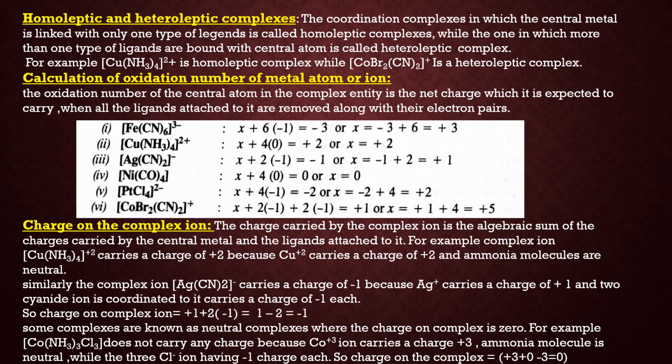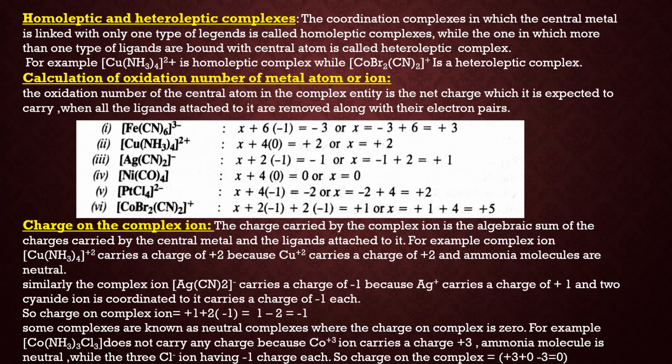Now again, X minus 2 for 2CN is equal to minus 1. So Ag is having plus 1 oxidation number. Now nickel tetracarbonyl, CO is the neutral ligand, so 0 charge. So X plus 0 is equal to 0. That is why the oxidation state of nickel is 0. Remember one thing, in all the metal carbonyls, metals are having 0 oxidation state.